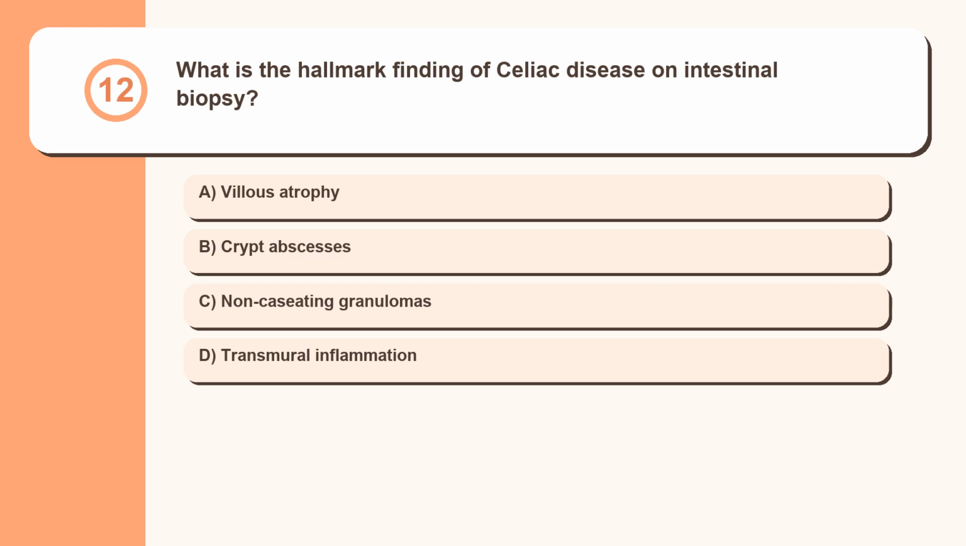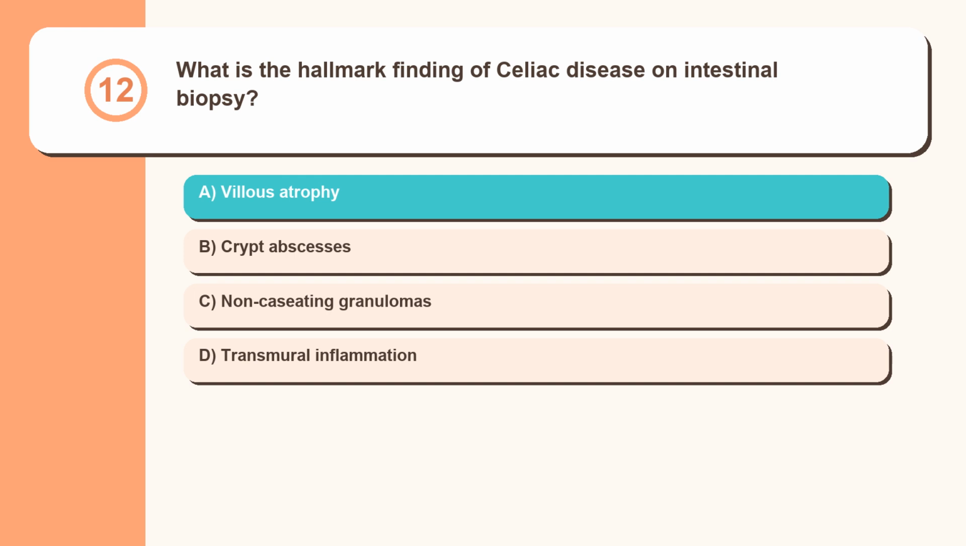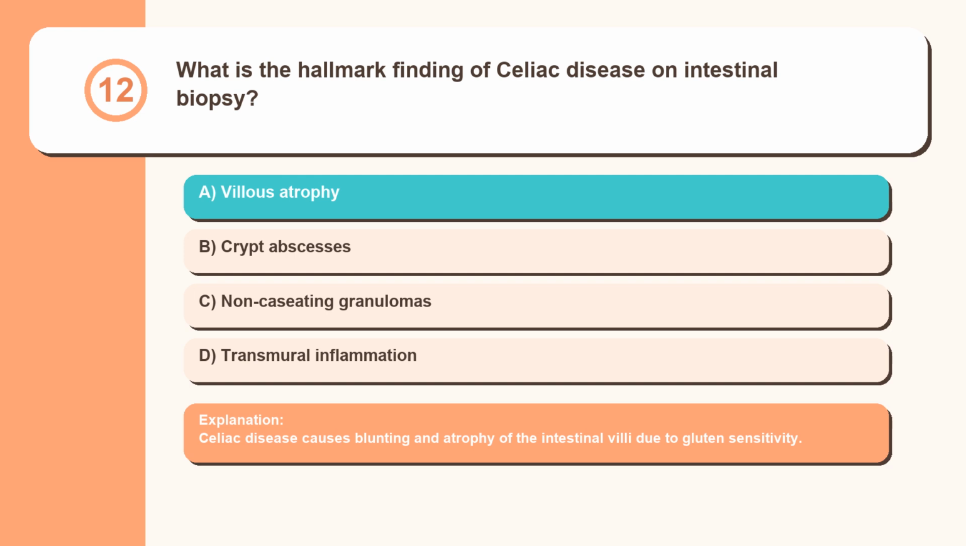Question 12. What is the hallmark finding of celiac disease on intestinal biopsy? Villus atrophy, crypt abscesses, non-caseating granulomas, transmural inflammation. Celiac disease causes blunting and atrophy of the intestinal villi due to gluten sensitivity.